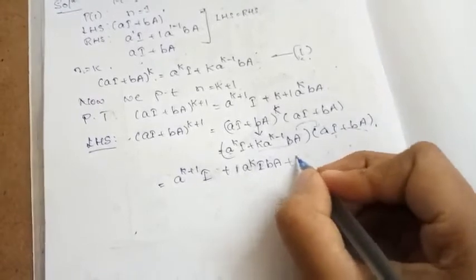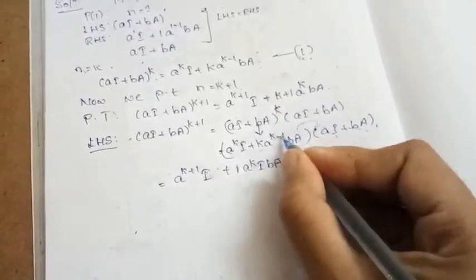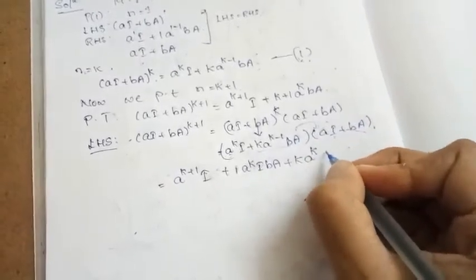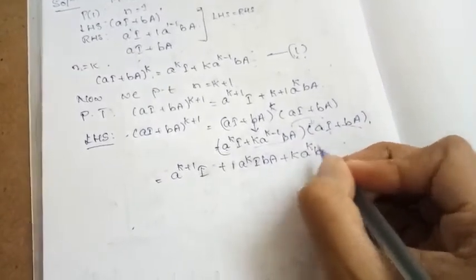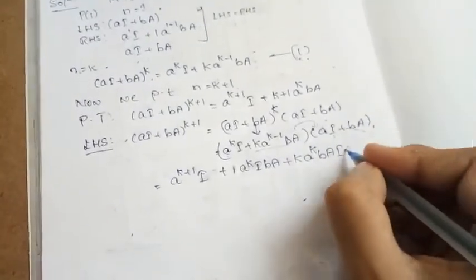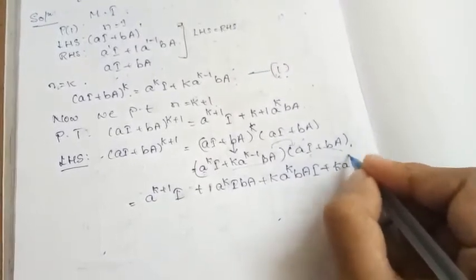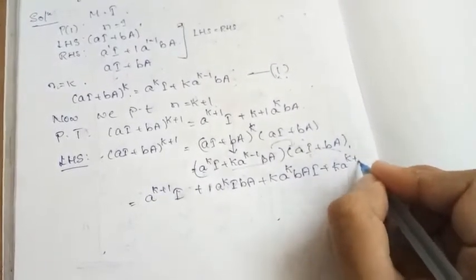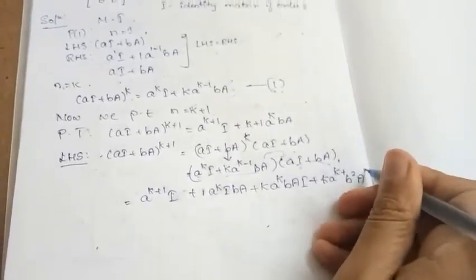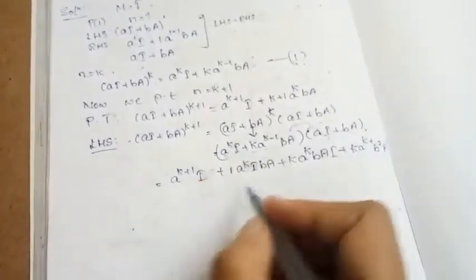Now this one is multiplied to this term. That time it becomes k a^(k-1) into a to the power 1; the 1 minus 1 get cancelled. K a^k bA I, this itself. Plus, now this one is multiplied to this one. Here this becomes k a^(k-1) b^2 A^2. So this is our thing.